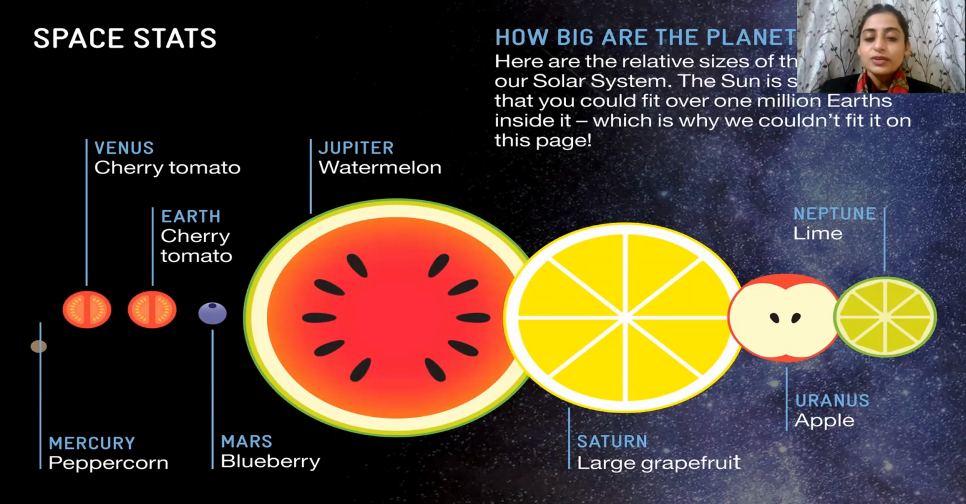Now, children, Neptune and Uranus look similar in size, but which is the biggest here? It's Jupiter, right? And the smallest is Mercury. We have Mercury as the smallest planet in size, and Jupiter is the biggest in size. So children, remember these two things, biggest and smallest. Okay.